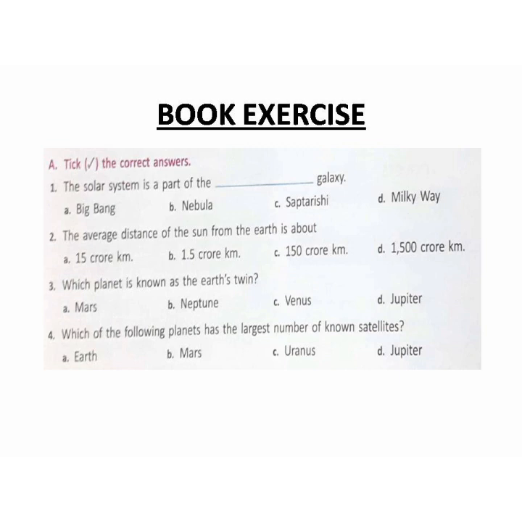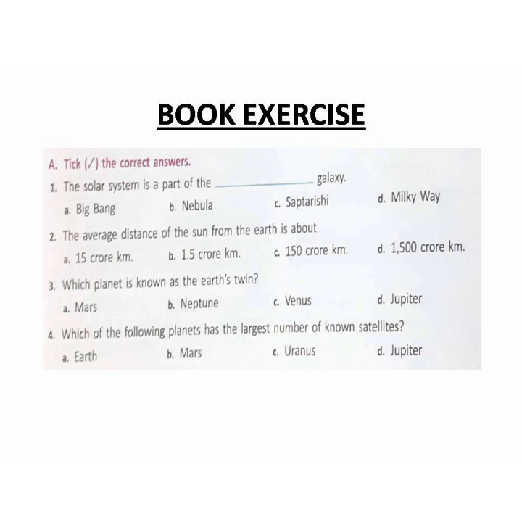Now the fourth one is which of the following planets has the largest number of known satellites? According to the characteristics that we have studied, both Jupiter and Saturn have 53 known satellites. So here in the options, the correct answer is Jupiter, because Saturn is not given here. So you will be marking Jupiter. If Saturn were given, you would be marking Saturn.